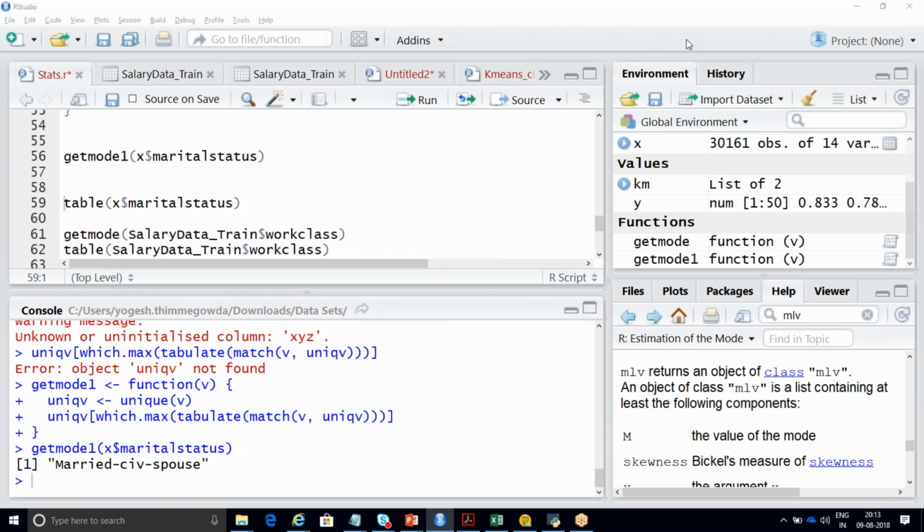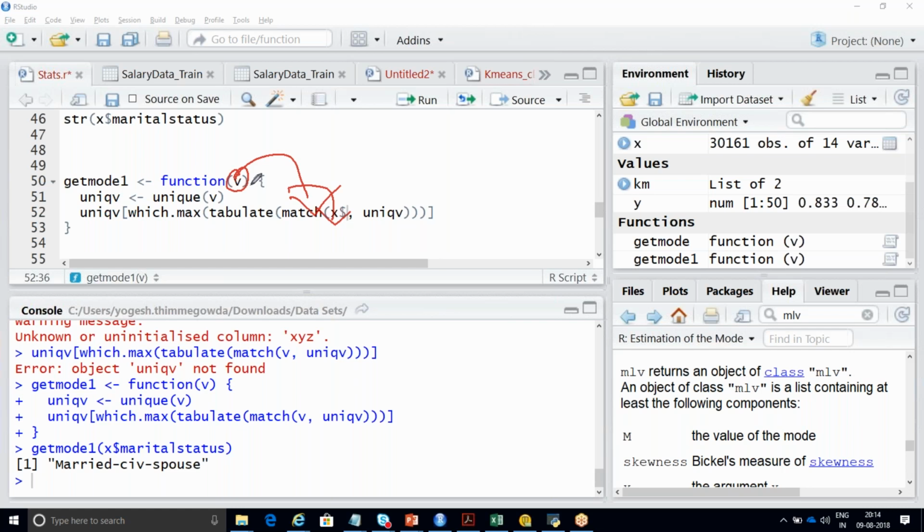But why I explained it with X dollar marital status was that whatever variable name I'm passing, that is nothing but your V. You can use V, X, A, B, anything. You got it now, Satish?